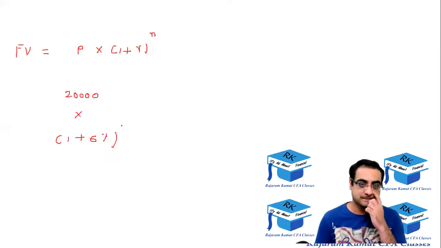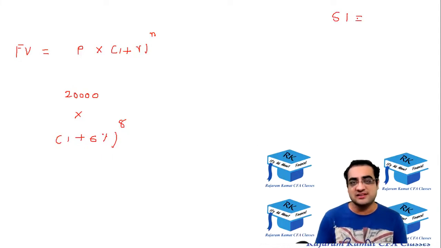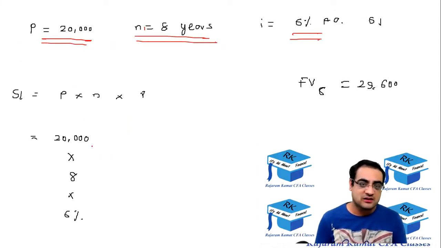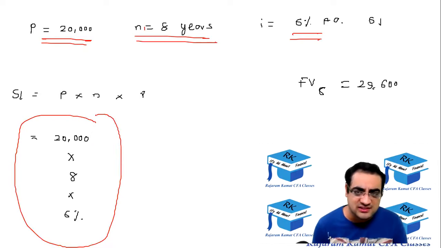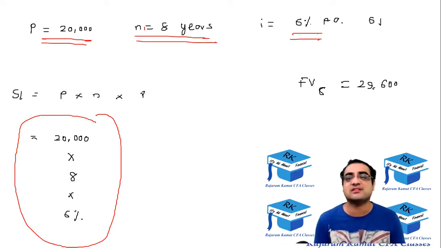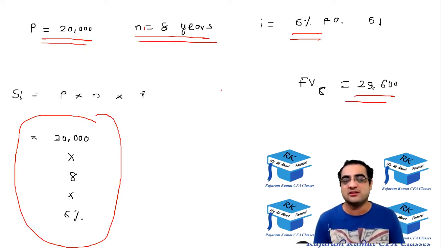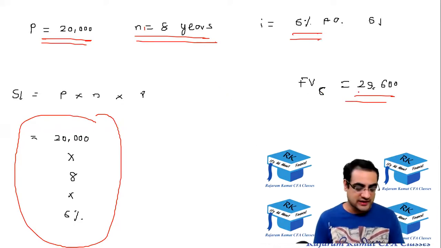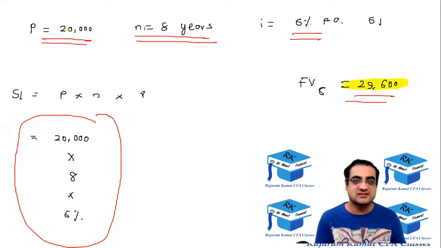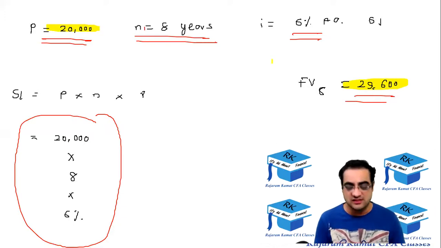Okay, so raised to 8. The simple interest that was calculated earlier, let's see how much was it? I think it was 9,600, I believe. Yes, 29,600 minus 20,000, so it was 9,600 earlier.